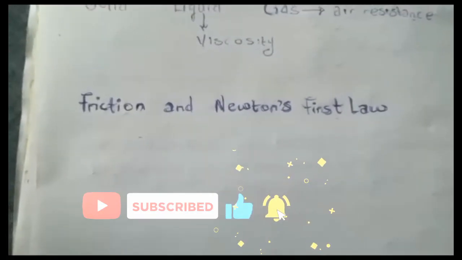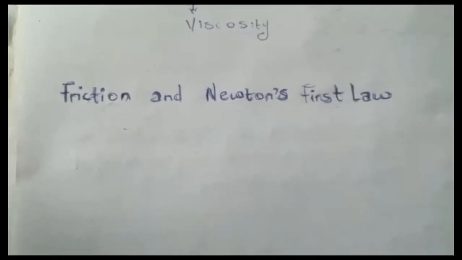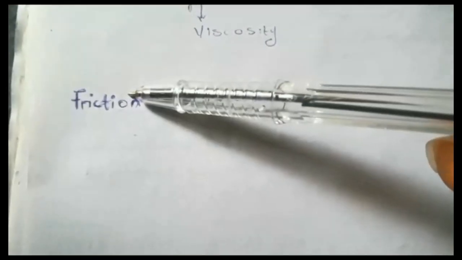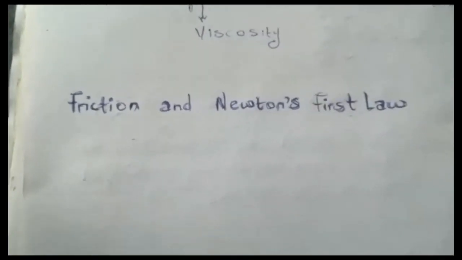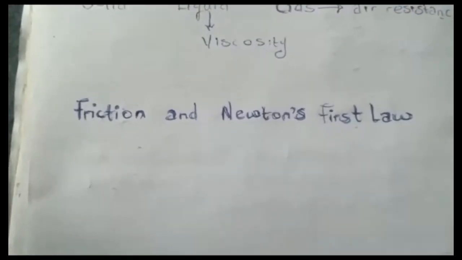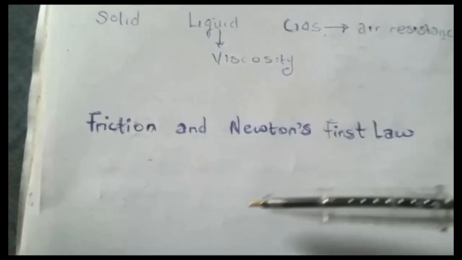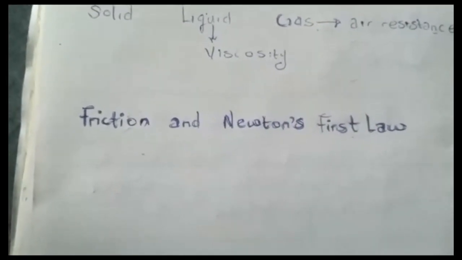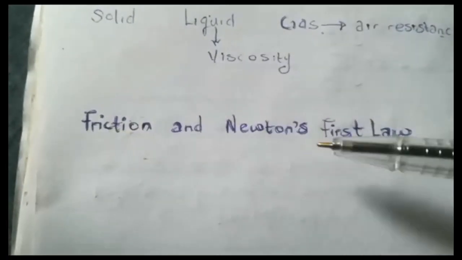But Newton's first law actually says unless acted upon by a net force. That net force is what we call friction. Friction will tend to slow the body down because it does not want the body to have motion. So it will definitely slow the ball down as it keeps moving. That's why when you kick a ball, the ball over time will come to rest. It's coming to rest because of friction. So that's the relationship between friction and Newton's first law.